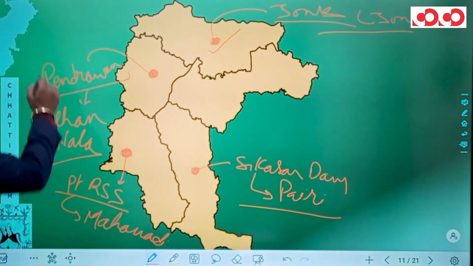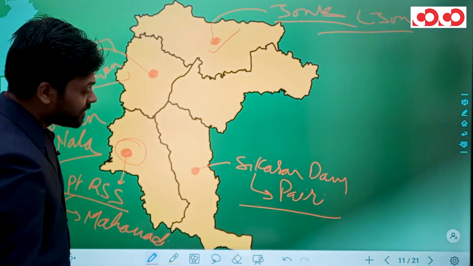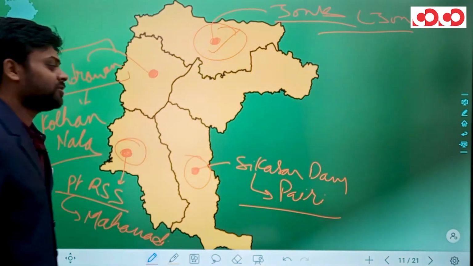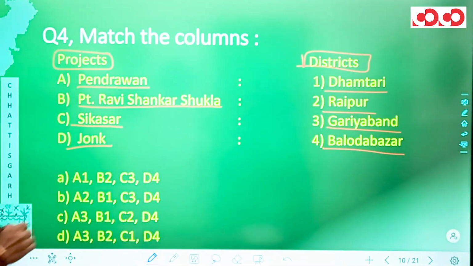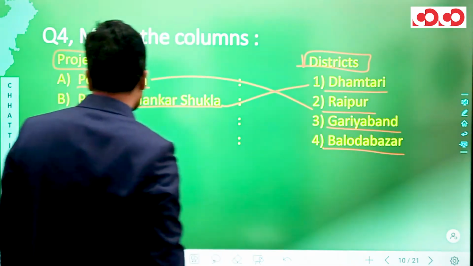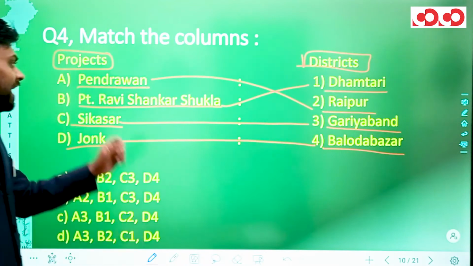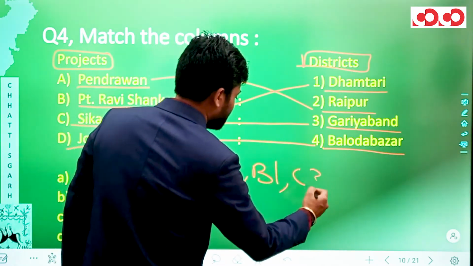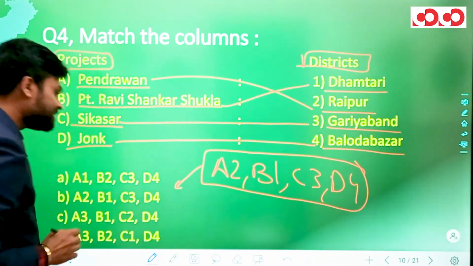So we have Pendravan reservoir in Raipur district, we have Pandit Ravi Shankar Shukla reservoir in the Dhamtari district, we have Sikasar dam in Gariyaband district, and we have this Jonk project in the Baloda Bazar district of Chhattisgarh. Now coming back to the question, we can now form pairs. Pendravan can be matched with Raipur, Pandit Ravi Shankar Shukla can be matched with Dhamtari, Sikasar can be matched with Gariyaband, and Jonk can be matched with Baloda Bazar. So what are the pairs that we generate? We generate A2, B1, C3 and D4.